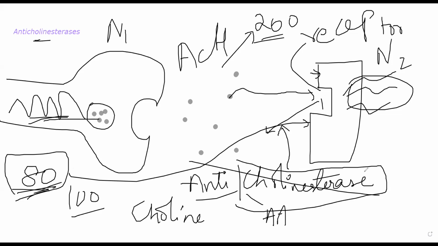Then again, because there is no action of cholinesterase, they are again attaching to the receptors and giving you response 2. So these 80 or 100 acetylcholine molecules are working similar to 160 to 200 molecules, giving you normal function. Did you understand the concept? If you want me to repeat, please feel free to ask, because this can be a little tricky.